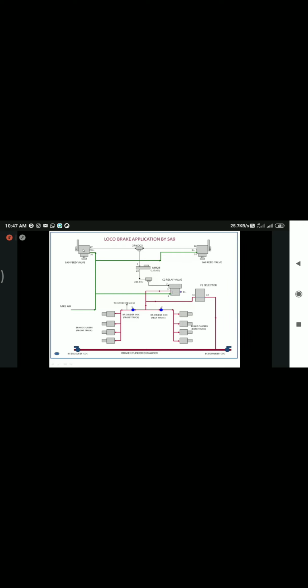In release position, what will be the output? It will be 0. So three ports are available in this SNIN valve. So what is improved? If you are in apply position, it will receive this MR pressure and convert it into 3 or 3.5 kg.